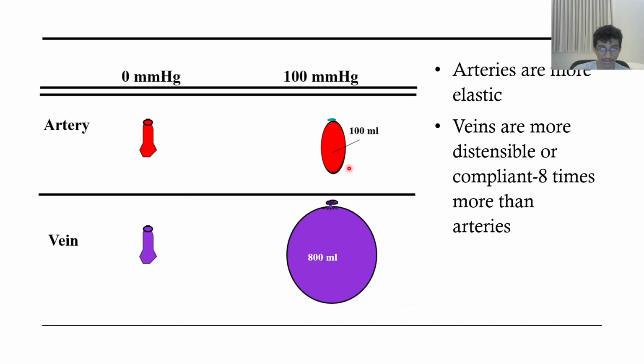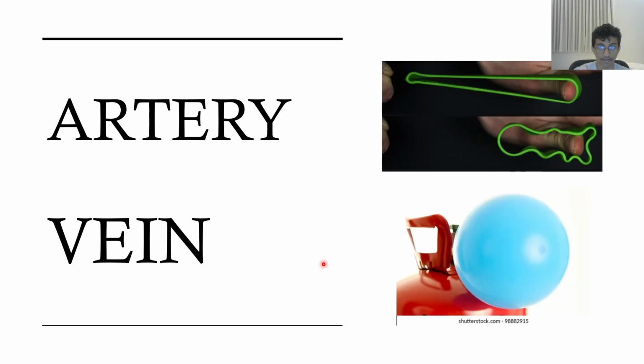Arteries are more elastic, so there's more recoil opposing force. So you'll have less capacity to hold blood. While veins are the opposite. They're more compliant. They're 8 times more compliant than arteries. They can hold more blood when stretched because there is no elastic opposing force, unlike arteries.